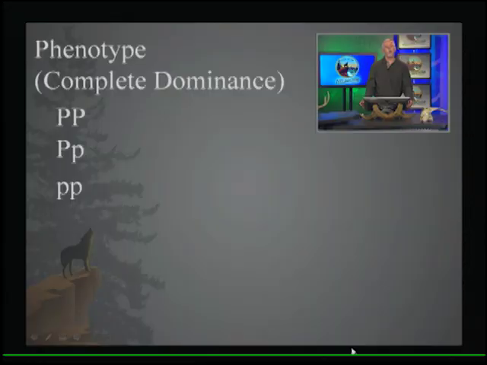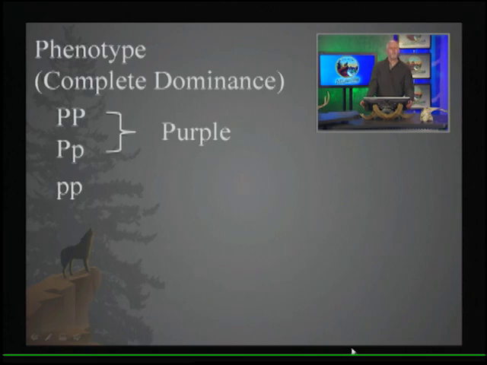And then also as we look at this, we're going to be considering for the most part what's known as complete dominance. So when we look at the gene pair like this, we refer to that as a genotype here. So again, we have our 3 gene pairs: homozygous dominant, heterozygous, and homozygous recessive. Now, if you have 2 dominant alleles, or if you have a dominant and a recessive together, that's going to give you purple flowers. So we call the physical appearance the phenotype. The gene pair is the genotype. What types of genes do they have, or what type of alleles do they have? The phenotype is what is the physical appearance.